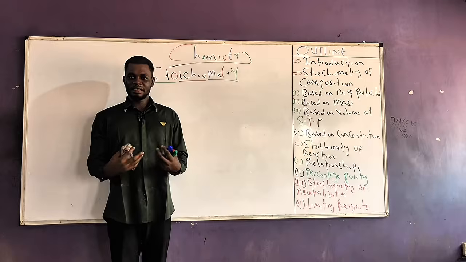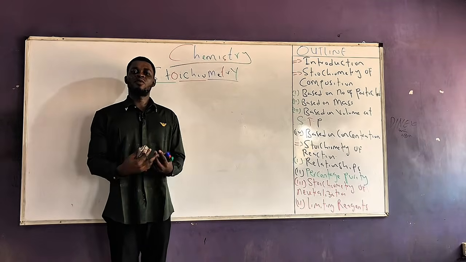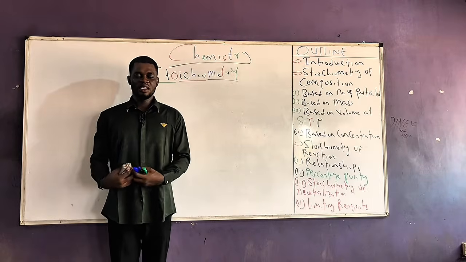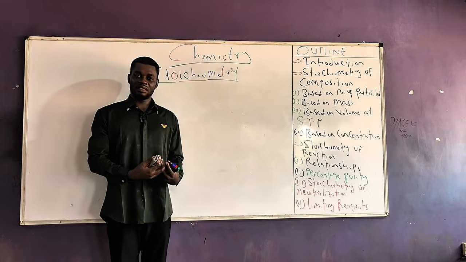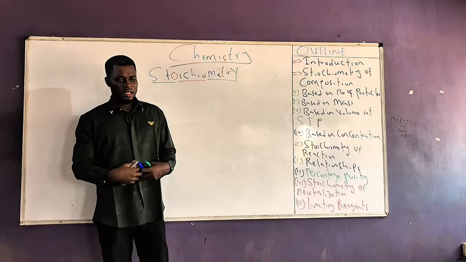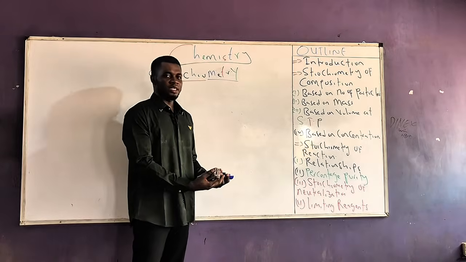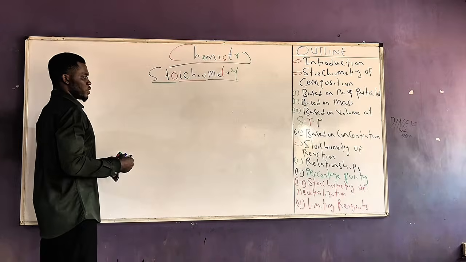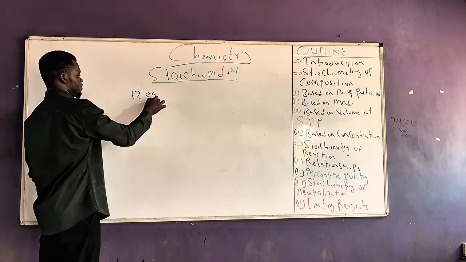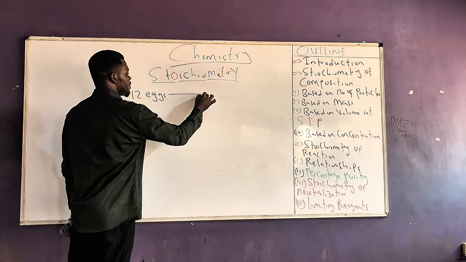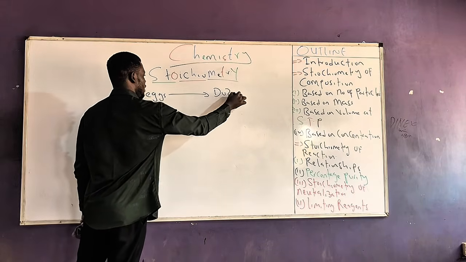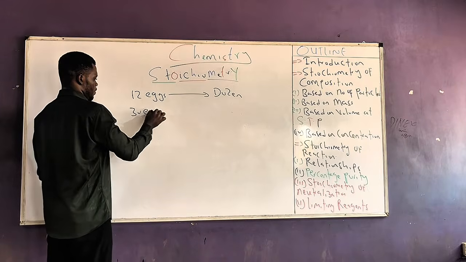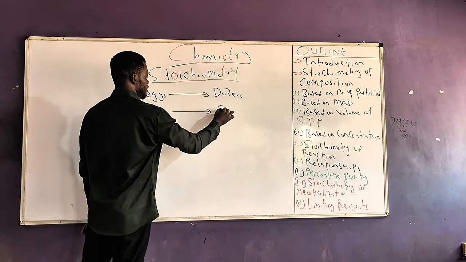So it simply means that a crate of eggs is simply another way of representing 30 eggs. A dozen represents 12 eggs, a crate of eggs represents 30 eggs. In other words, we can apply the same knowledge back to chemistry. Instead of saying 12 eggs, I can simply say a dozen. Instead of saying 30 eggs, I can simply say a crate.